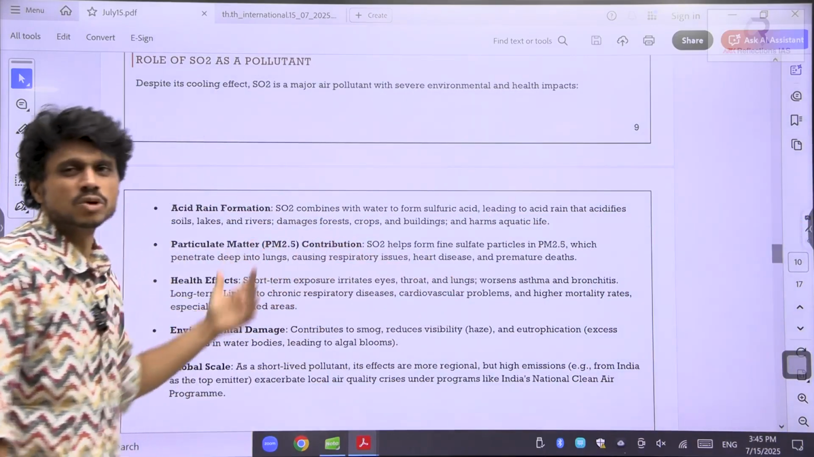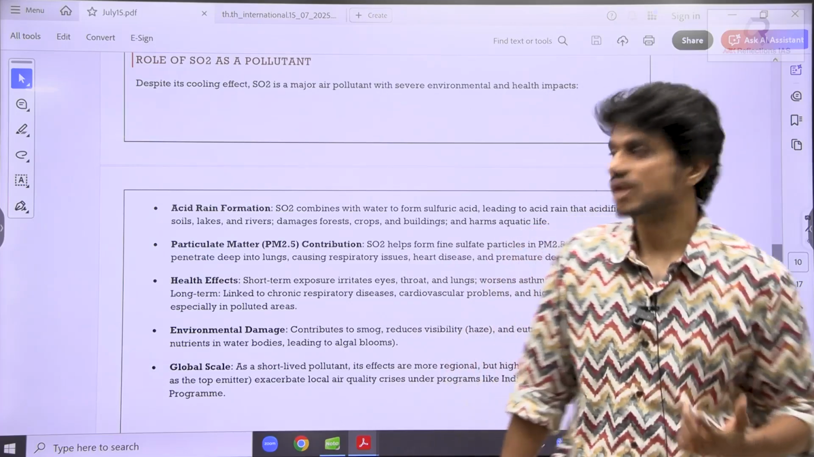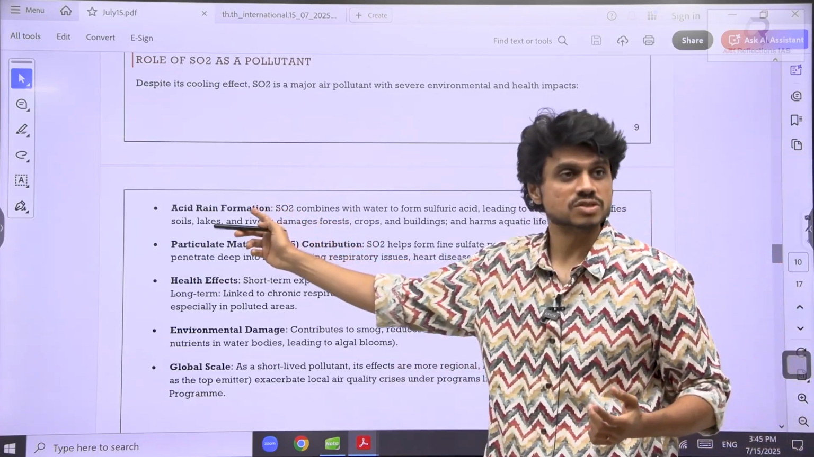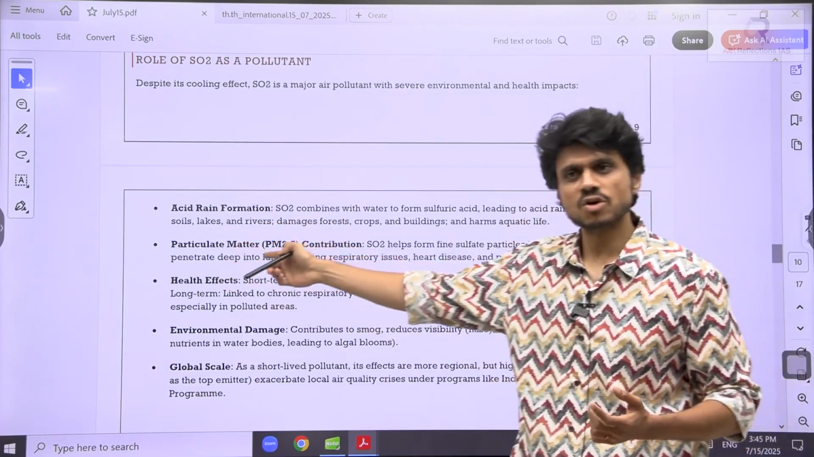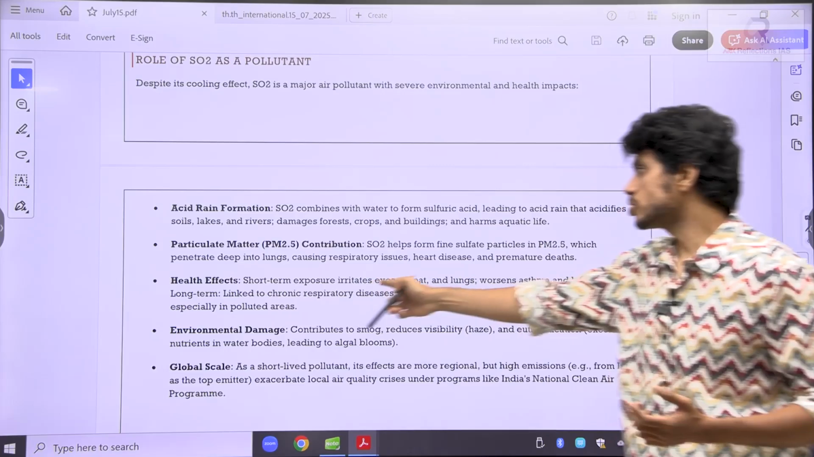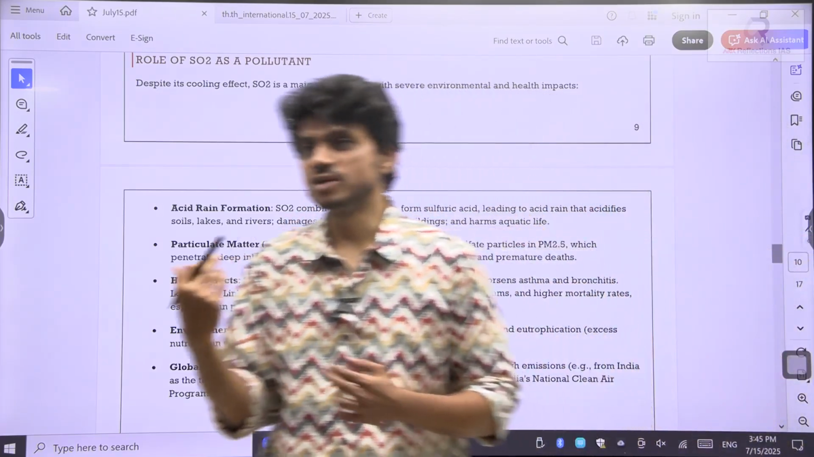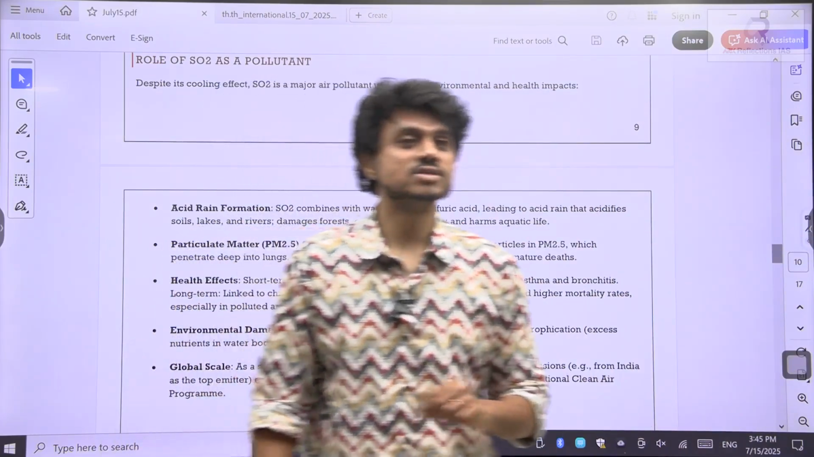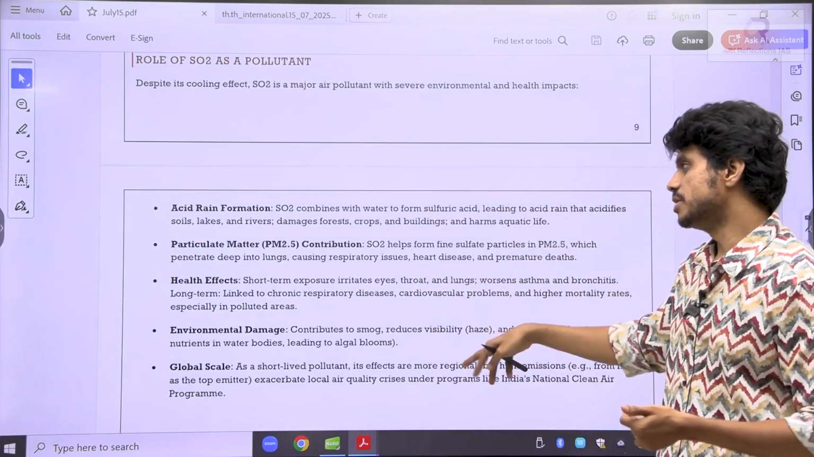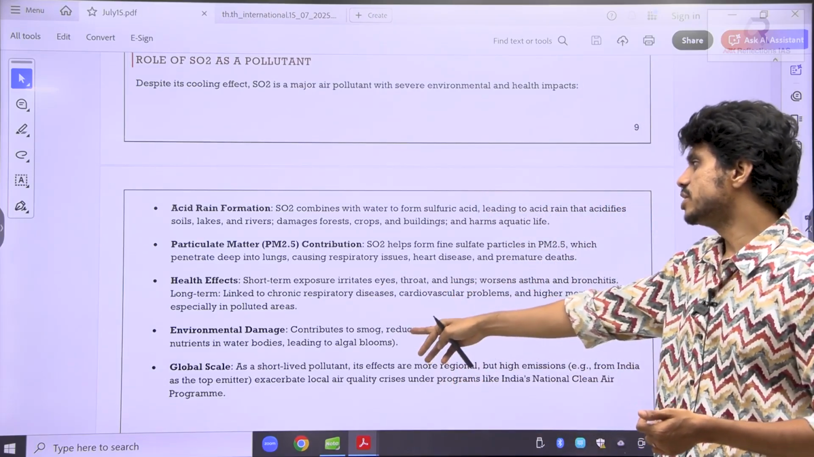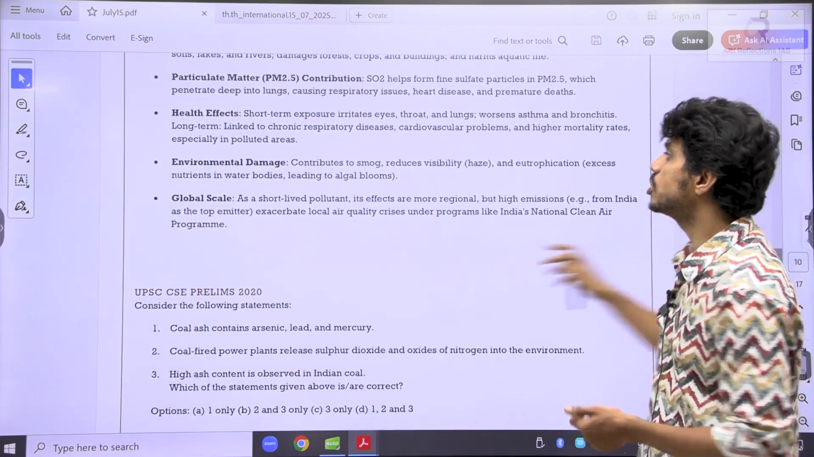They may ask, but I don't think they will ask in the UPSC, impacts of SO2 at that level of question, but in the state exams they will ask. See here, acid rain formation, they have asked once: how the acid rain is formed. Particulate matter formation, which we have seen already multiple times. Then health effects: short-term exposure irritates the eyes. Sometimes when you are riding without a helmet, you might have experienced burning of the eyes, a sensation, because of these pollutants. Throat and lungs will be affected. Environmental damage: contributes to smog, eutrophication. This is a short-lived pollutant.